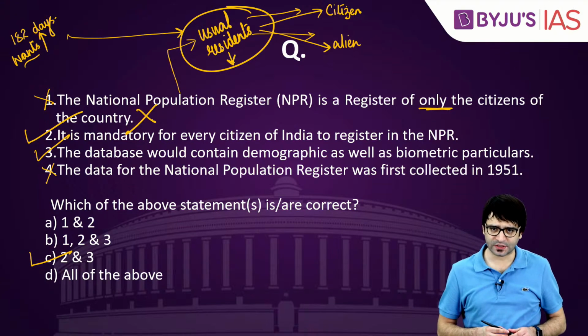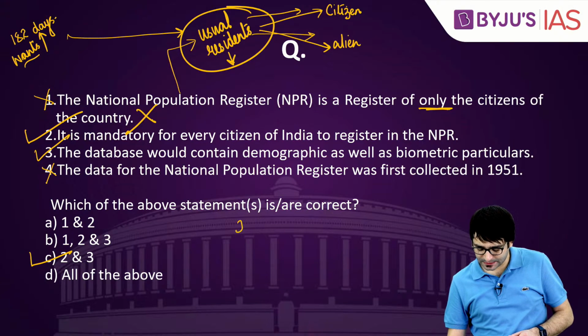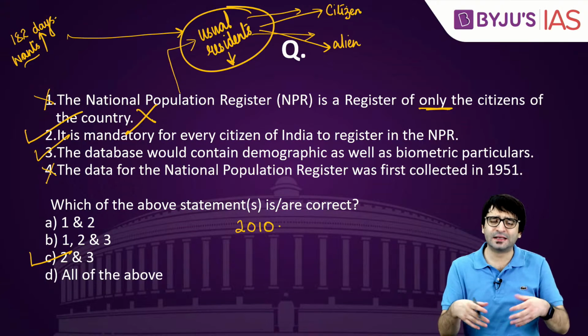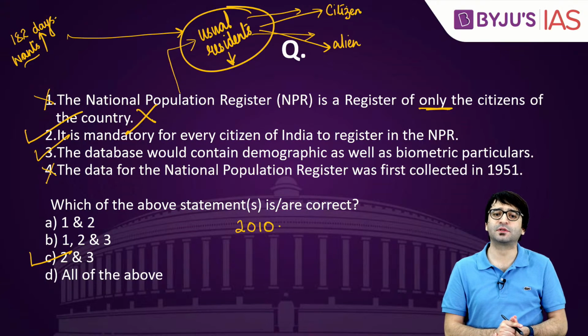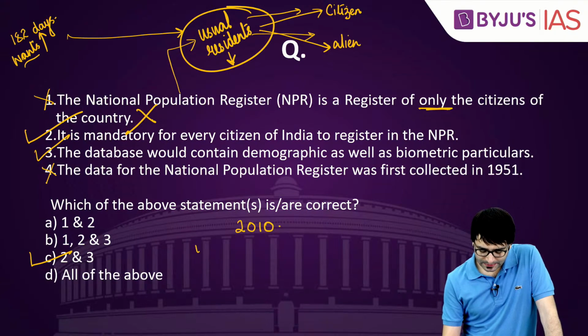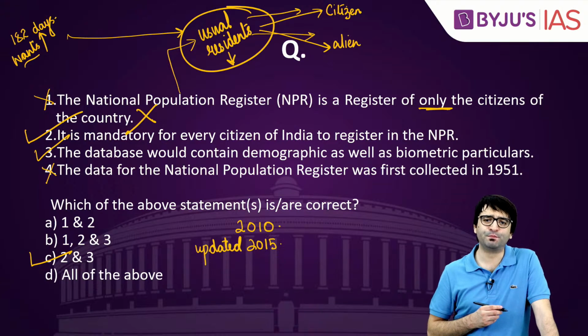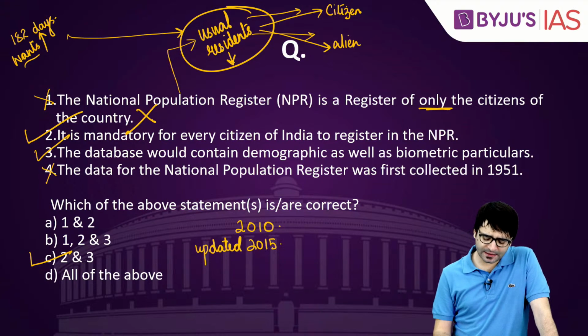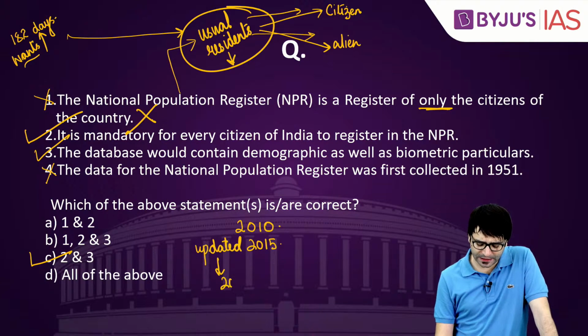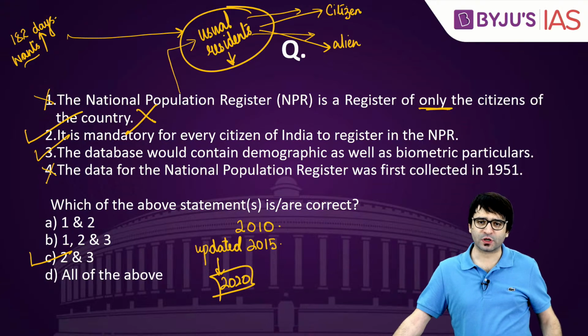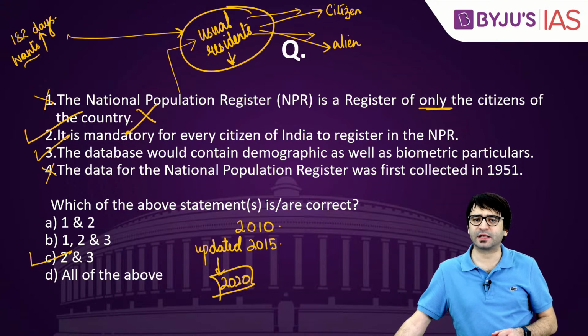The National Population Register was first created, or details were given, in the year 2010. Then it was updated in the year 2015 when UPA was in power, and then it was sought to be updated in 2020 as well. But the form which was prepared by the central government regarding NPR generated a lot of controversy because